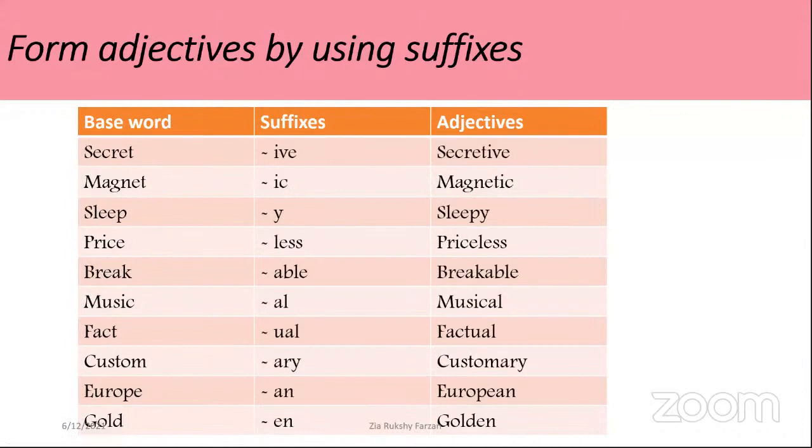Right. Here, secretive. We can use IVE here to make secretive. And magnetic, IC and magnetic. Sleepy, and we can use sleepless, or okay, that is also correct, right? Sleepless, LESS, right? Sleepless is also correct.